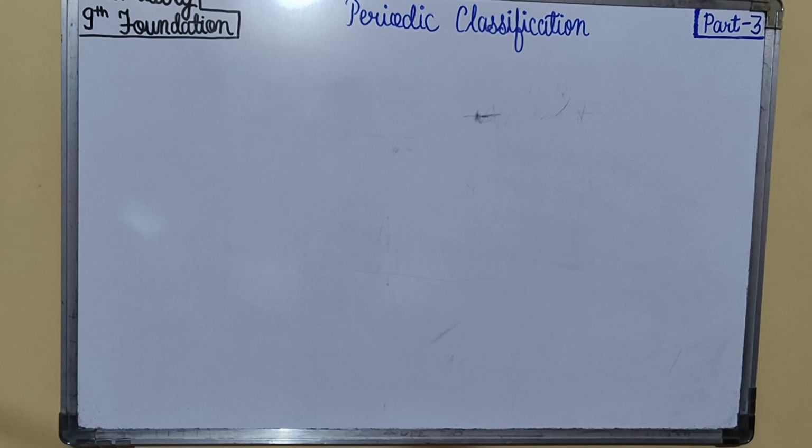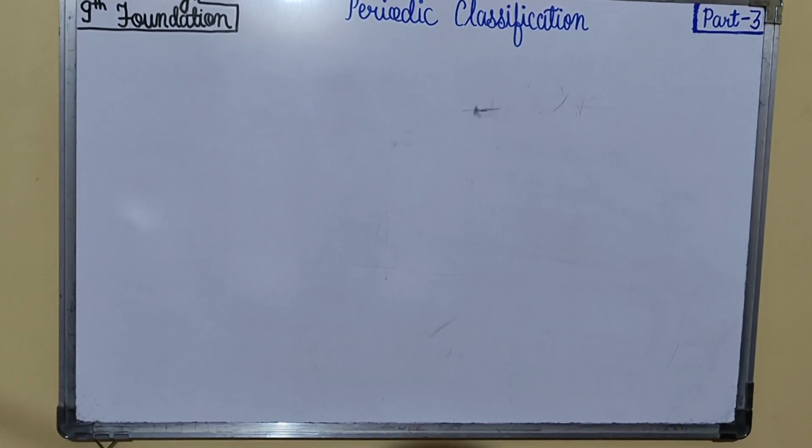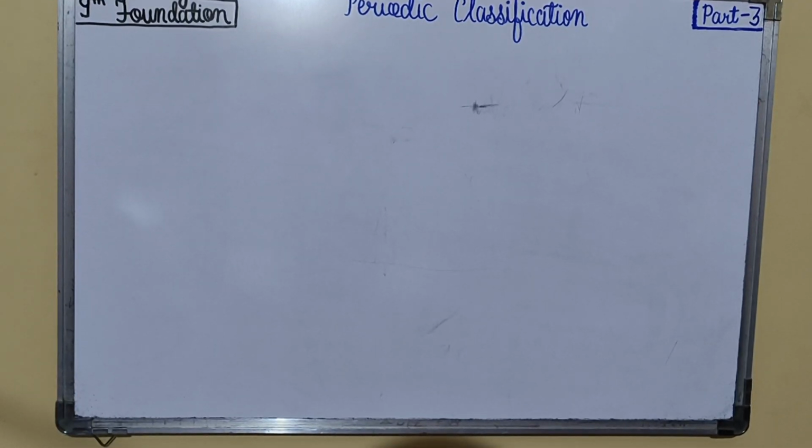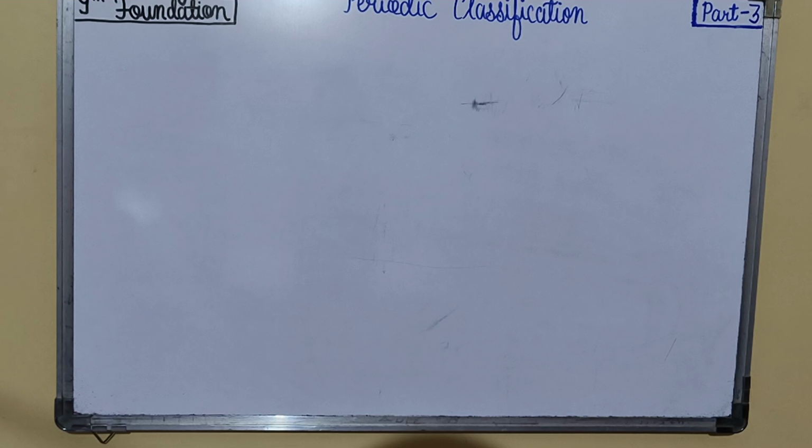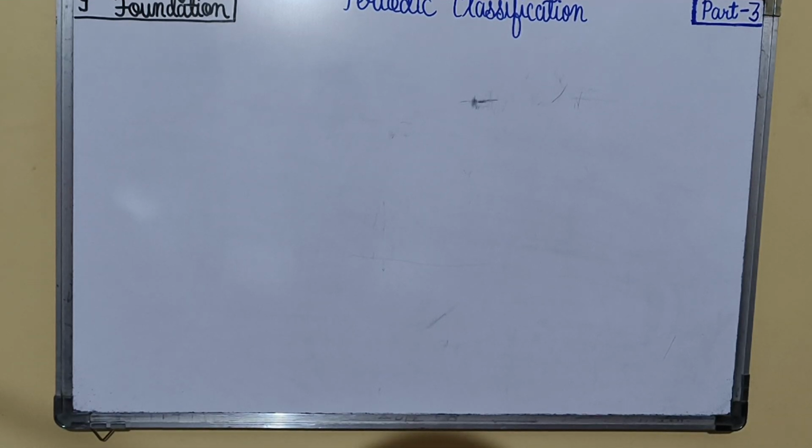Today we are going to learn Class 9th Chemistry chapter Periodic Classification, and this is our part 3. In this part, we will start learning with the law of octaves by Newlands.